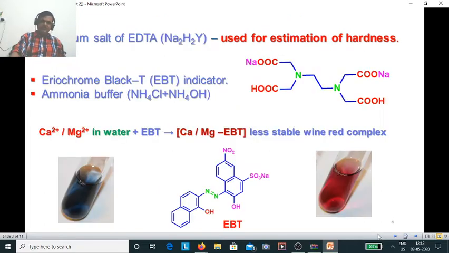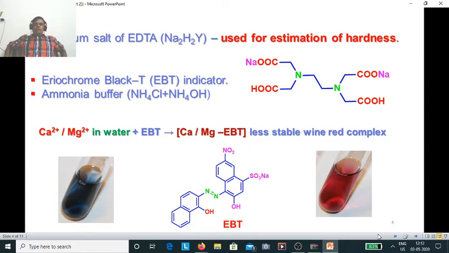The other possibility is the disodium salt, which is not as highly soluble as tetrasodium in water, but it is also not very insoluble. So the disodium salt of EDTA is usually selected for the determination of hardness of water.